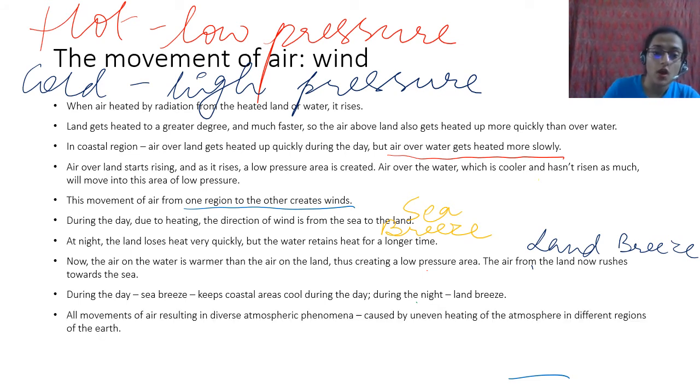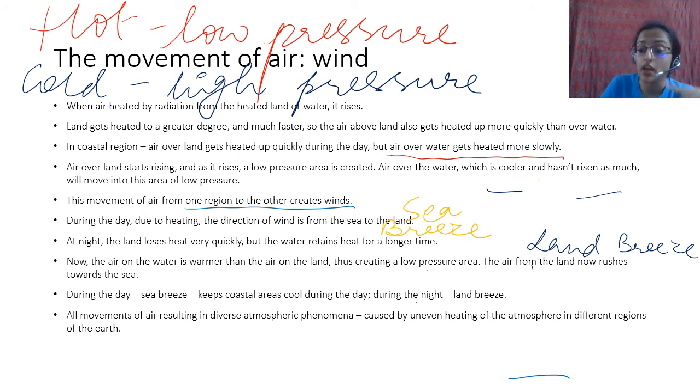All movements of earth resulting in diverse atmospheric phenomena are caused by uneven heating of the atmosphere in the presence of the sun. So every place has different heating, and it is not just land and water. It is also what kind of land it is, how much forest there is, and what kind of solar radiation there is. There are a lot of different things that are taken into consideration.